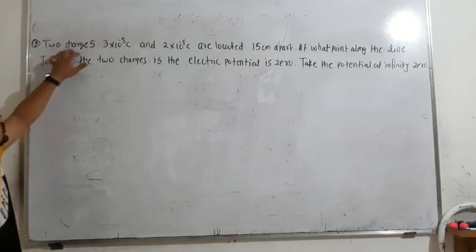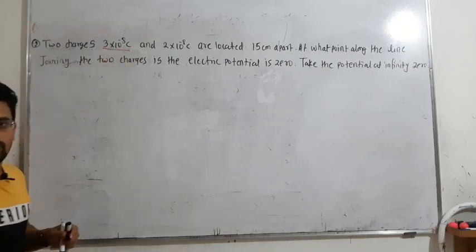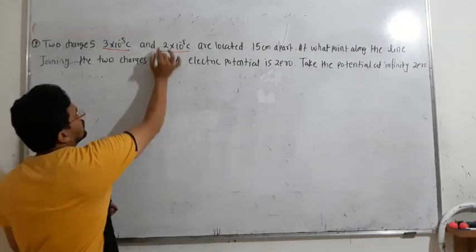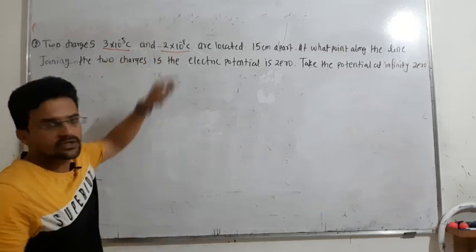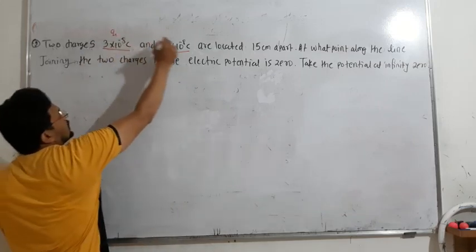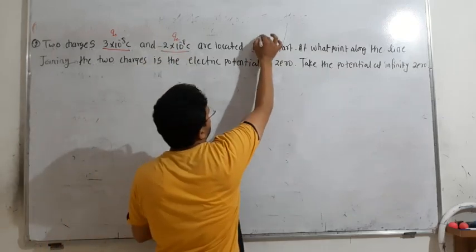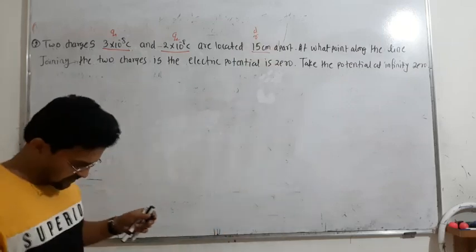So moving towards the next numerical. You have two charges. This is 3 into 10 to the power of minus 8 coulomb, and then 2 into 10 to the power of minus 8 coulomb. Actually, they are negative charges. This is Q1 and this is Q2, located 15 centimeter apart. This is R, or you can say D, the distance between the two charges.